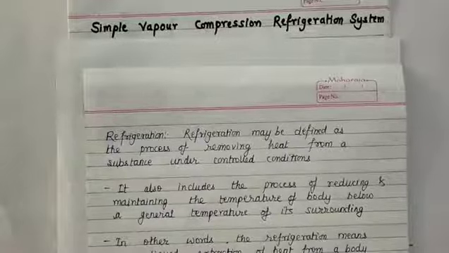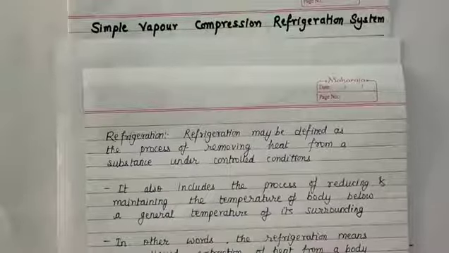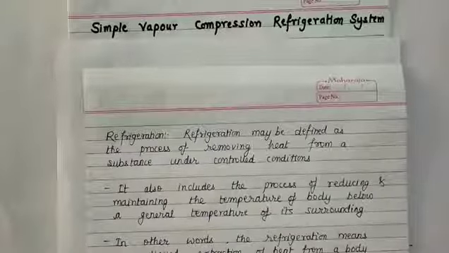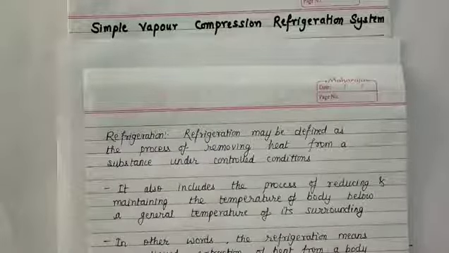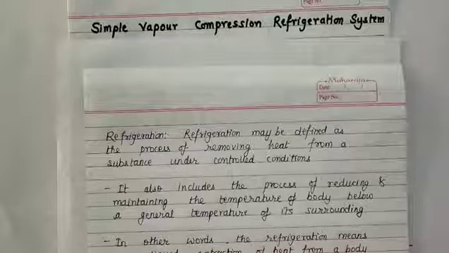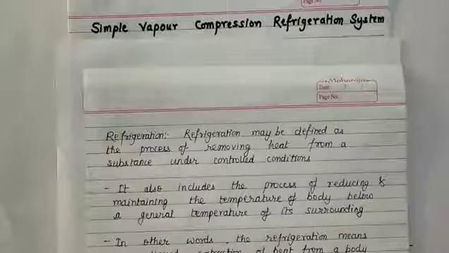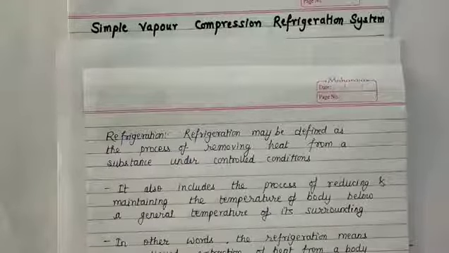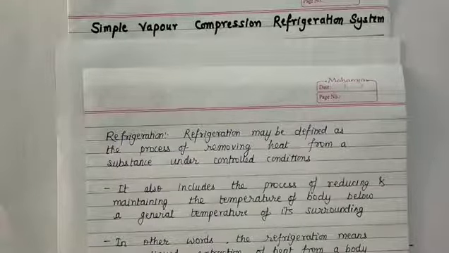It also includes the process of reducing and maintaining the temperature of a body below the general temperature of its surroundings. So refrigeration is not only removing heat from a substance, but also maintaining the temperature of the body below the general temperature of the surroundings.